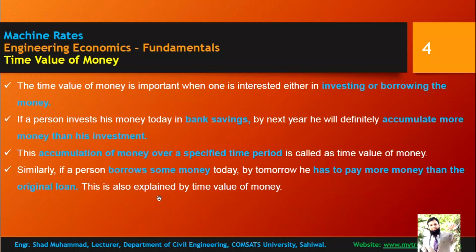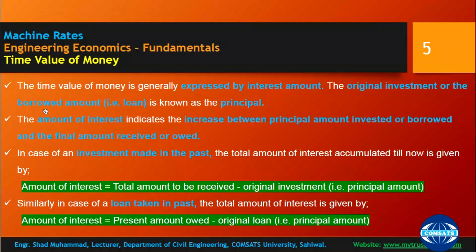So if you borrowed, say, 10 lakh rupees today, after 1 year you may pay 11 lakh rupees. So time value of money is generally expressed in interest amount. Actually, time value of the money is this, that with the passage of time, value depreciates itself.